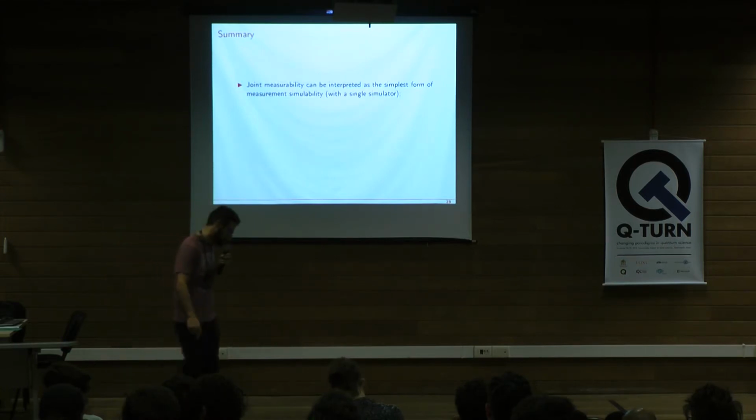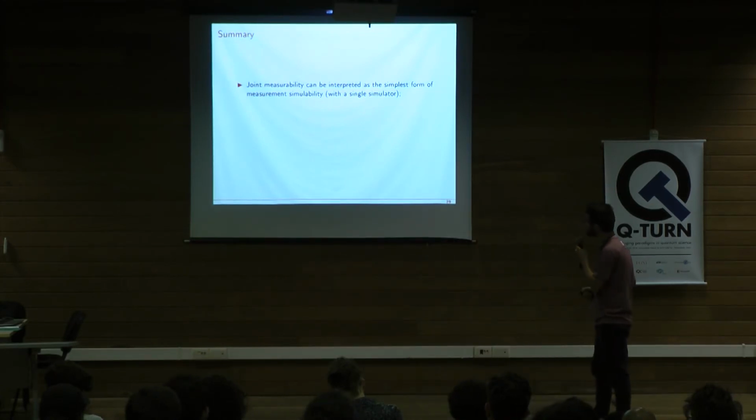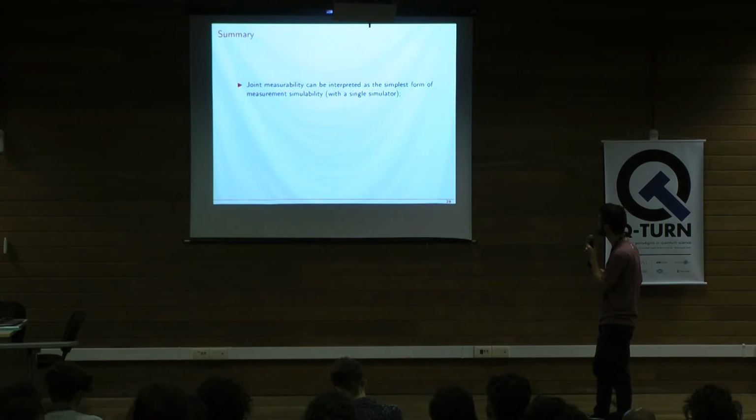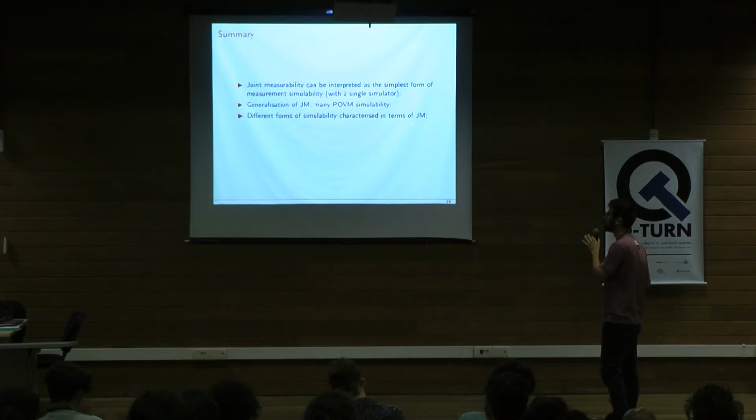So, okay, I'm reaching the end. Just as a summary of what we talked about: joint measurability can be interpreted as the simplest form of measurement simulability, which means we are addressing a single simulator. There is a very natural generalization for it, which is many-POVM simulability, where we consider more than one simulator. And there are different forms of simulability, such as K-outcome and projective, that can be characterized in terms of joint measurability.